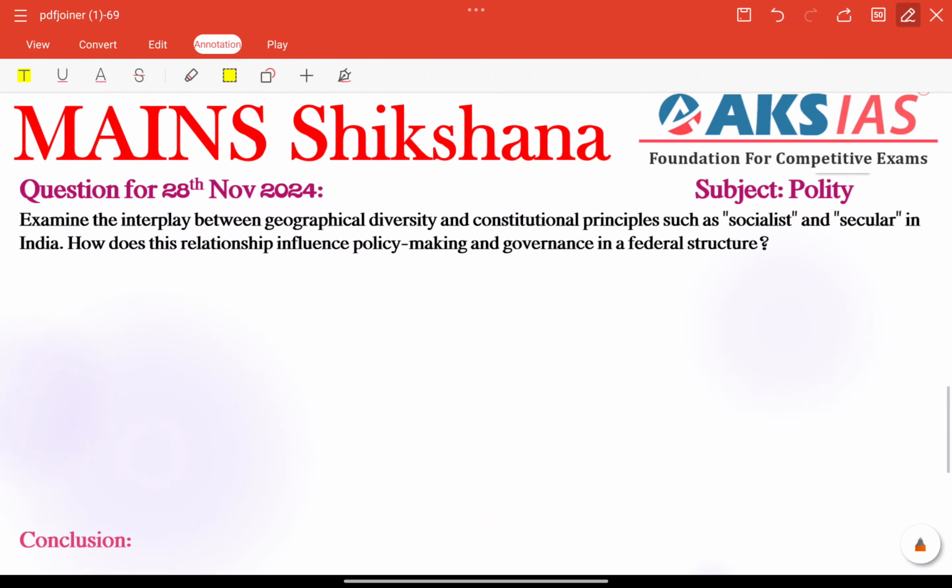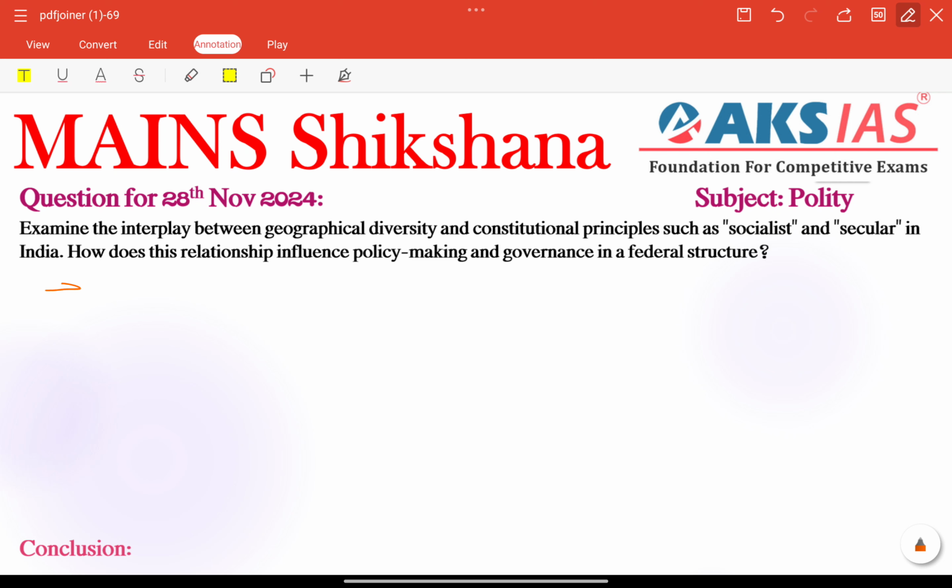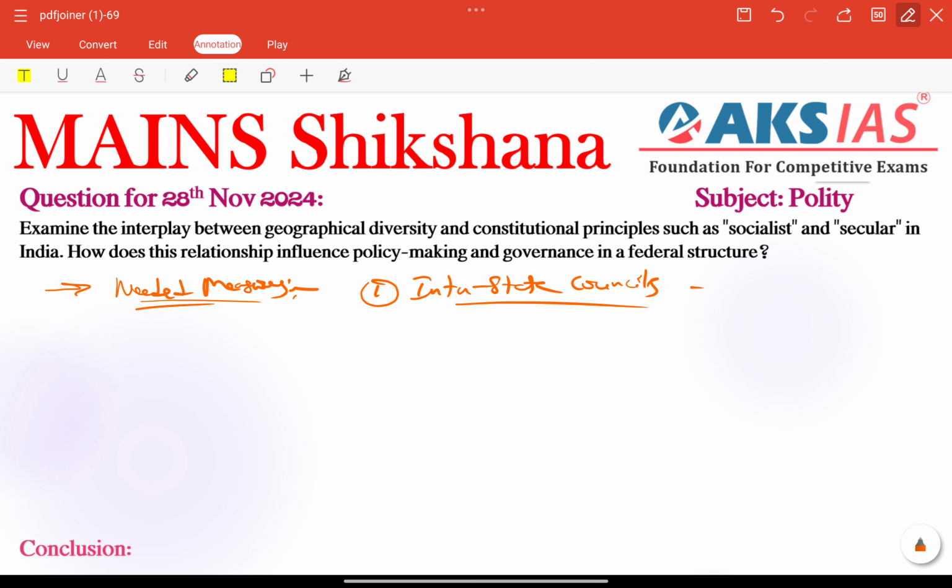Finally, before the conclusion, we need to give some measures, providing solutions for the challenges we have. Strengthen cooperative federalism by empowering interstate councils. Very important. Interstate councils need to be empowered here. That is the measure to strengthen our cooperative federalism, and it is useful especially for conflict resolution.